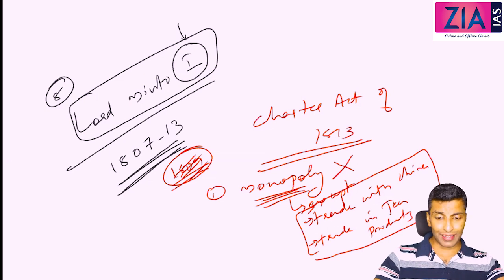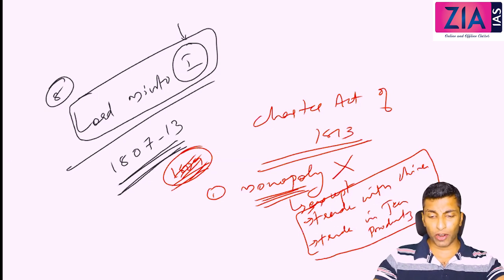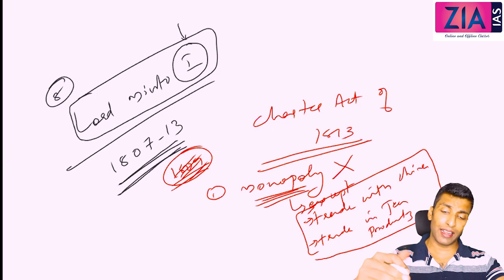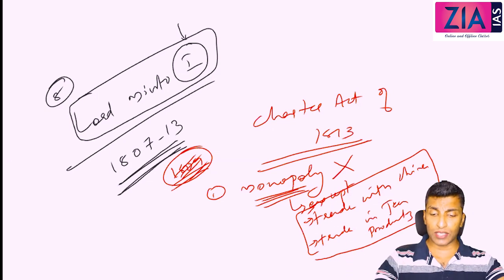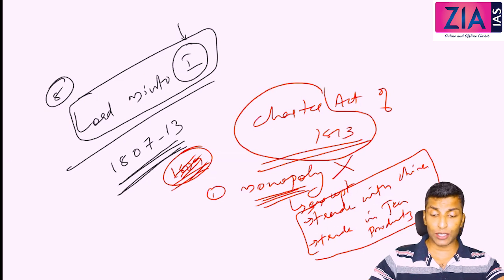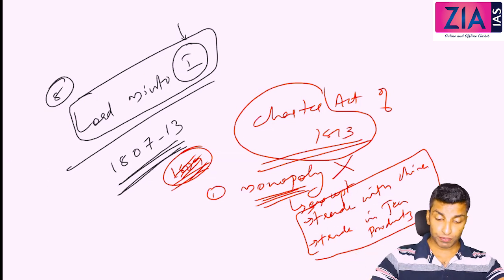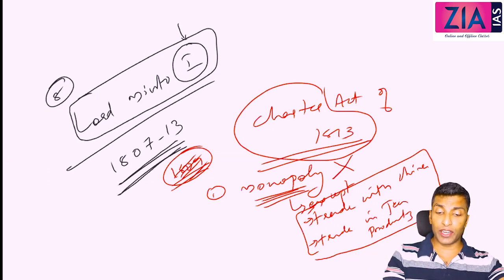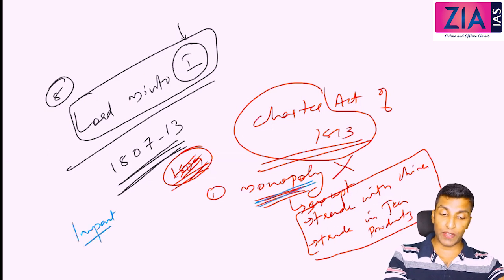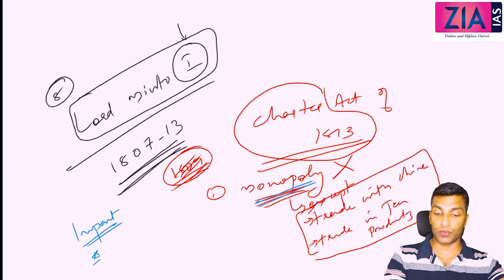Now that is one point. That is very simple and very easy to remember. Monopoly ended except in 2 items, and after 20 years, these 2 surviving monopolies will also be ended in the Charter Act of 1833. It is very easy to remember, and in fact this was asked in the last prelims also as a direct question. But the main thing that we need to discuss is the impact of this. Impact is very important, and in mains, impact is what you need to write.